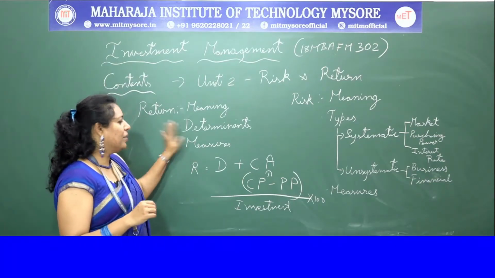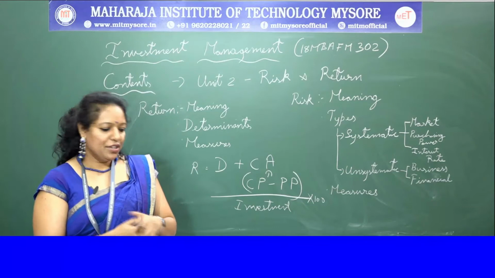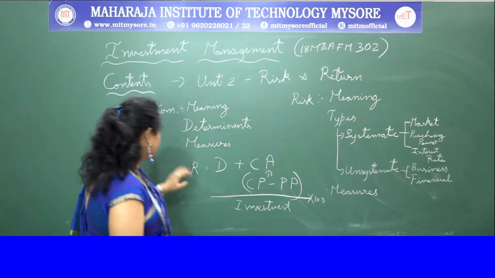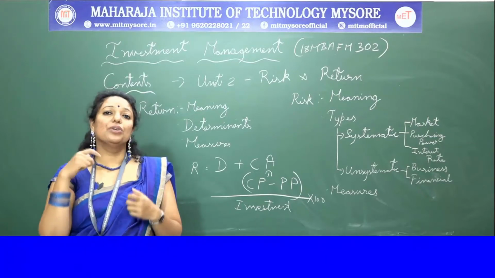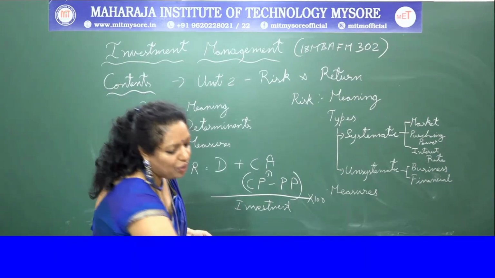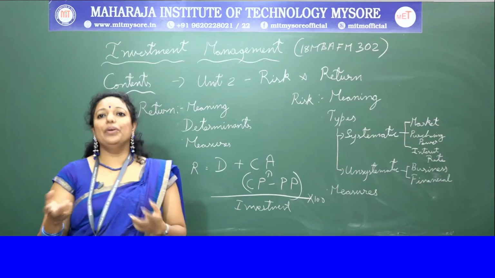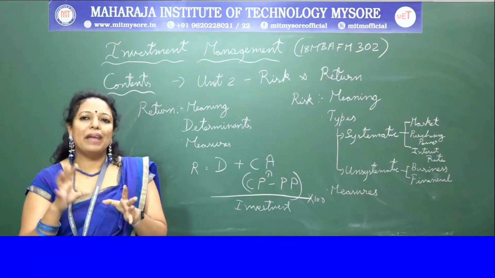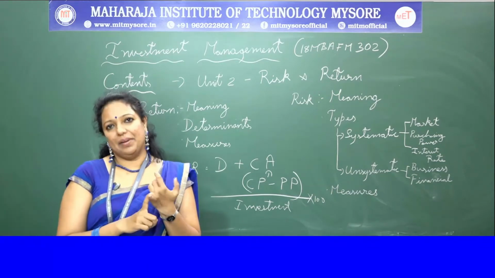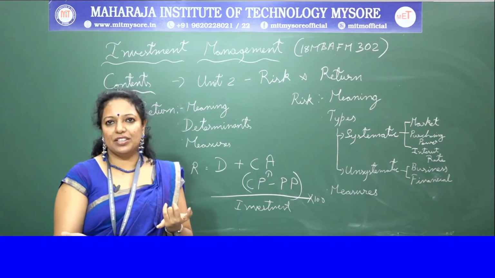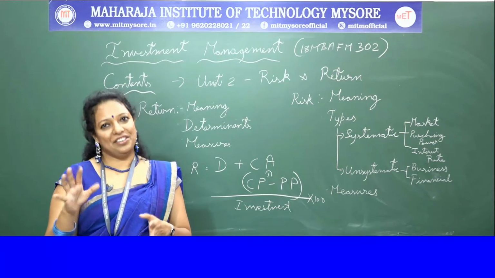Let's move on to the next topic, which is determinants. Determinants are the components we need to calculate a return. The major determinant of the expected return is time. The longer the duration, the higher the interest rate.